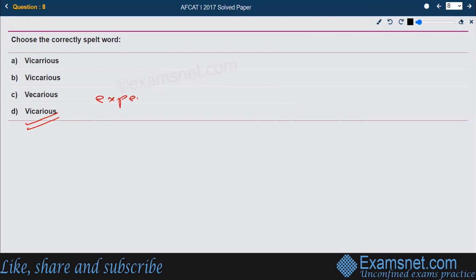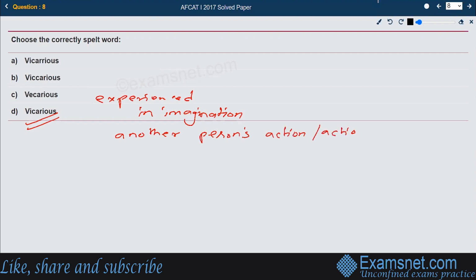If somebody has experienced something in his imagination through another person's feelings or actions, that particular phenomenon is known as vicarious. So the person is vicarious. That is the right answer.